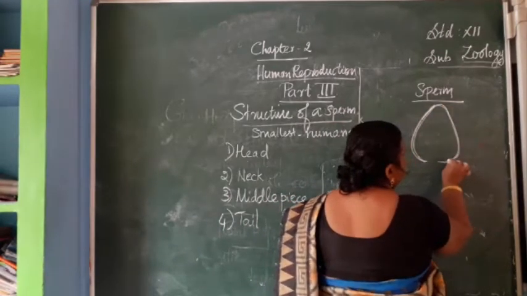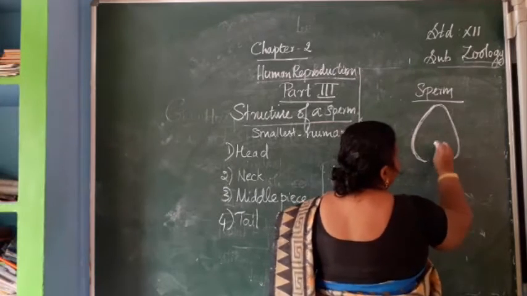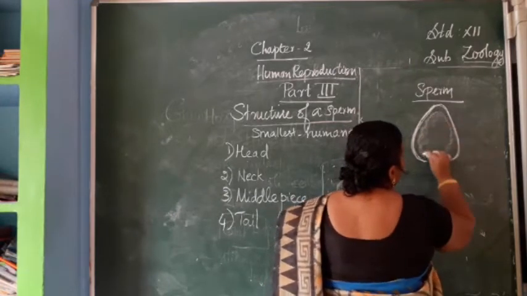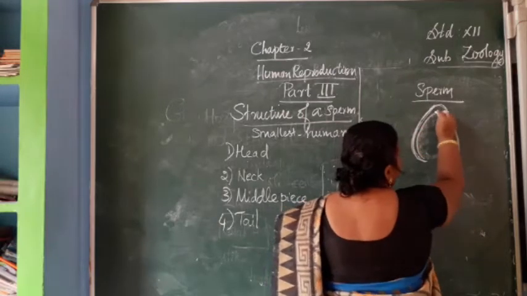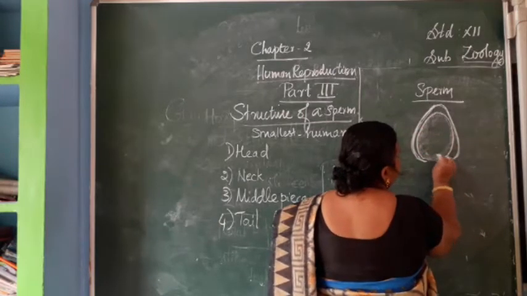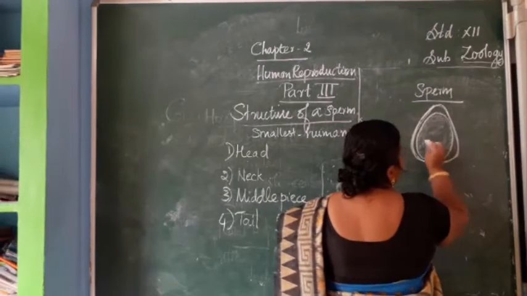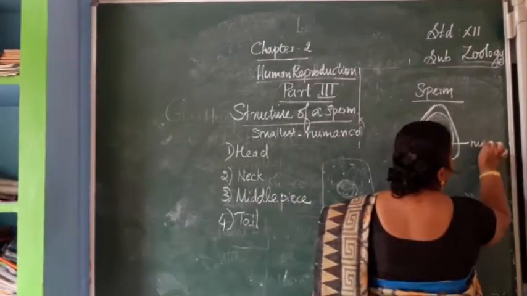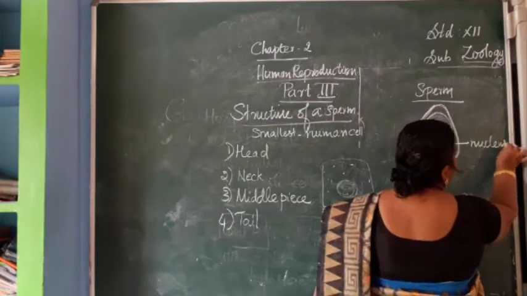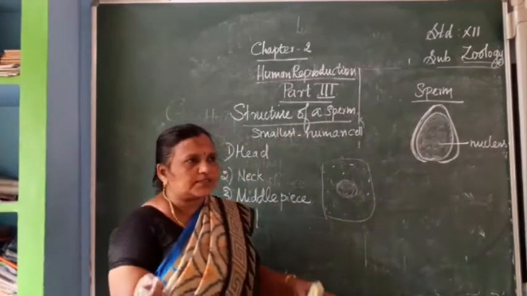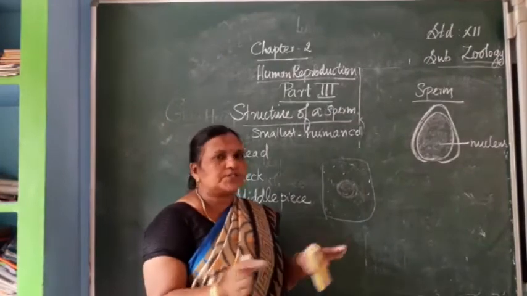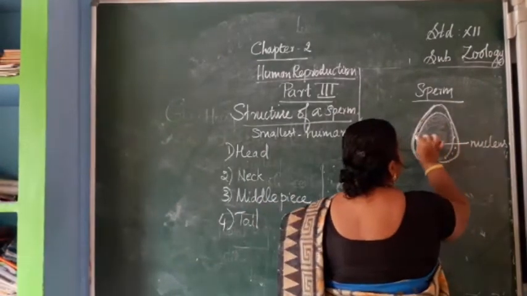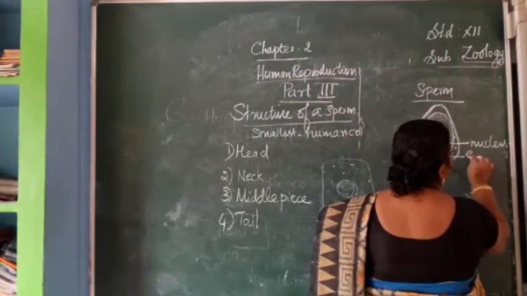Then you can see the nucleus covering most of the area. So a large nucleus is there, and the remaining small portion is covered by the cytoplasm.